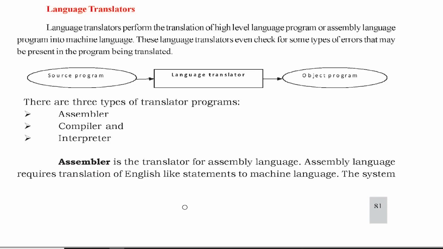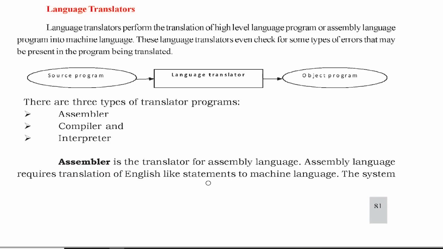So if you want that form, we need a program or software which converts into that form. That is what we call a translator. A translator is nothing but system software. They translate high level language to machine level language, or assembly level language to machine level language. Or you can also say the language translators take a source program and convert it to an object program in general. If the source program is written in assembly level language, it is converted using an assembler. If it is written in high level language, then we use a compiler or an interpreter. Both will be used. There are differences, which we will learn.